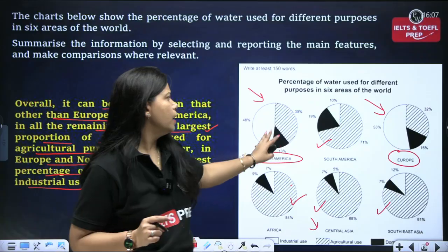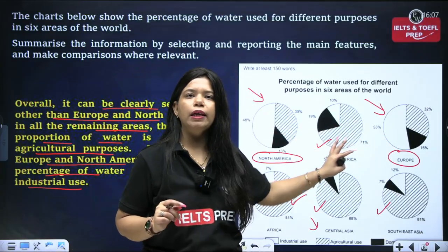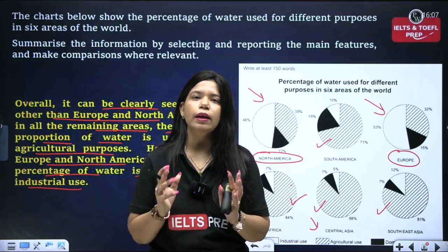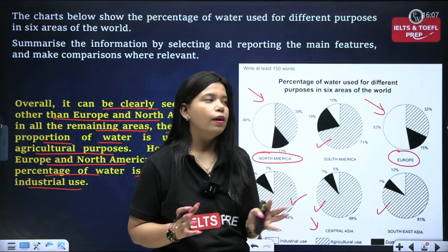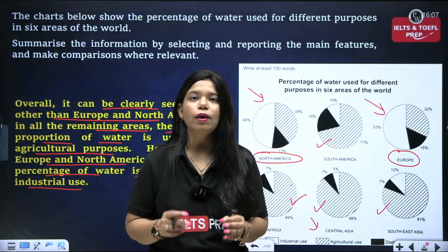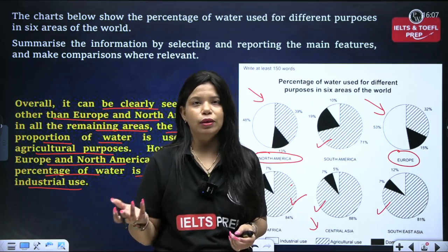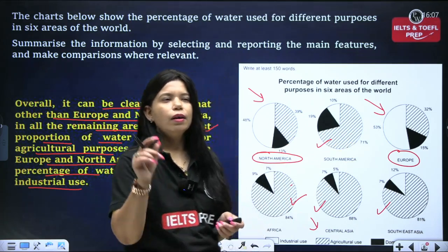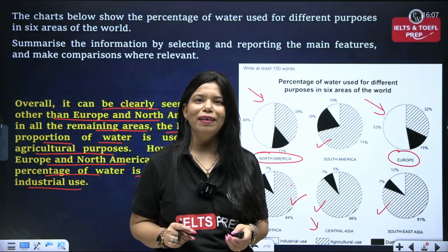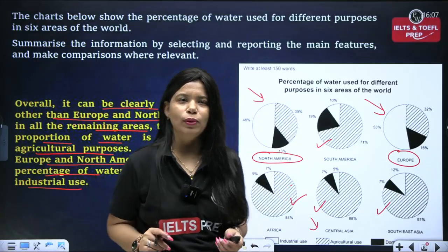So I'm saying इन दोनों को छोड़ के बाकी सारे एरियाज में सबसे ज्यादा वाटर कहाँ पे यूज हुआ था, एग्रीकल्चरल पर्पसेस के लिए, whereas in these two places the largest share of water was used for industrial use. That is what I'm saying over here. So yes, I'm using exceptional cases in this particular overview paragraph. Let's quickly take a look at one more sample.